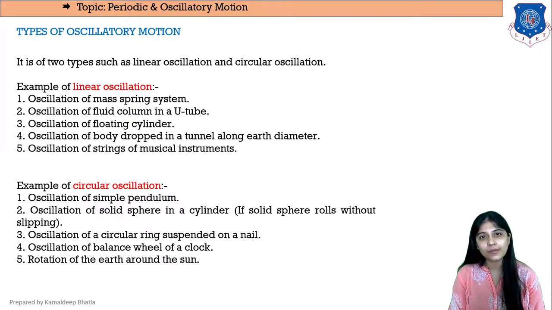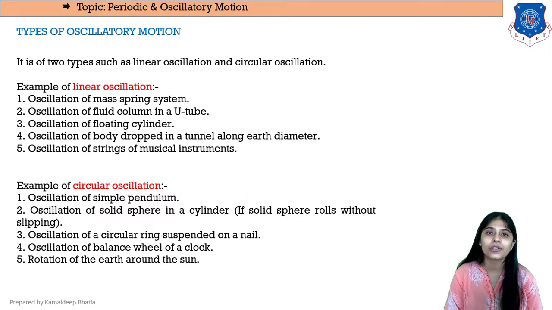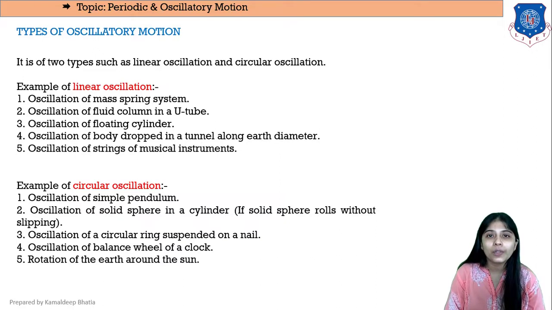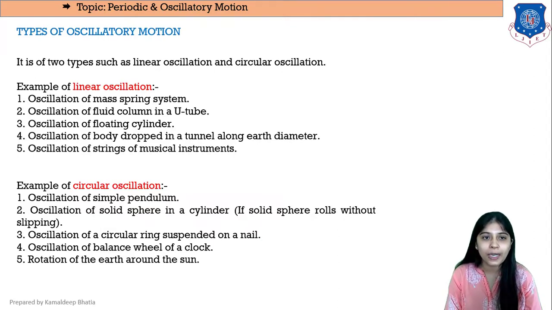Generally there are two types of oscillatory motion. First is linear oscillatory motion and then there is circular oscillatory motion, right? Or we can say linear oscillations or circular oscillations. Let us understand linear oscillation and circular oscillation from examples. For example, oscillation of a mass spring system is an example of linear oscillation, right? There is a linear displacement, that is why it is a linear oscillation.